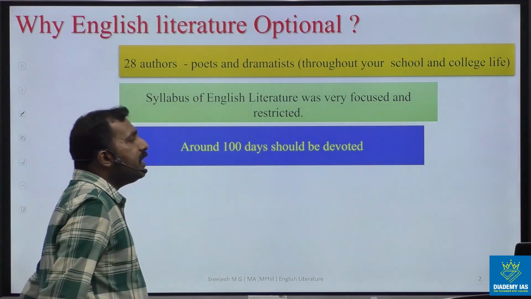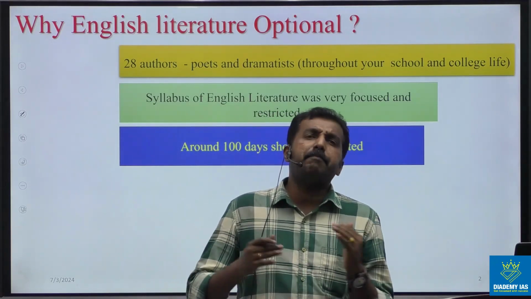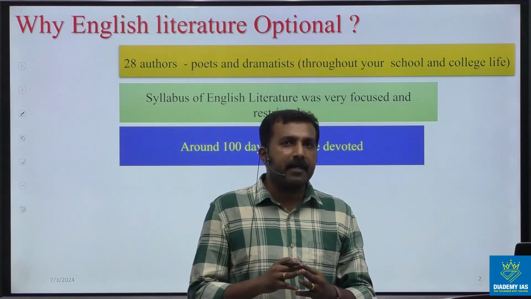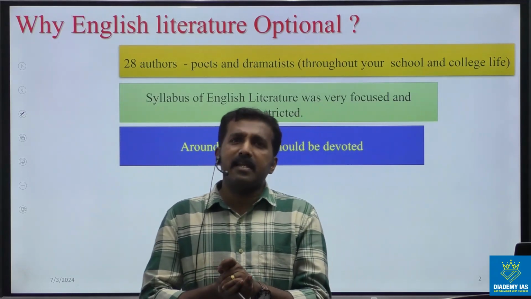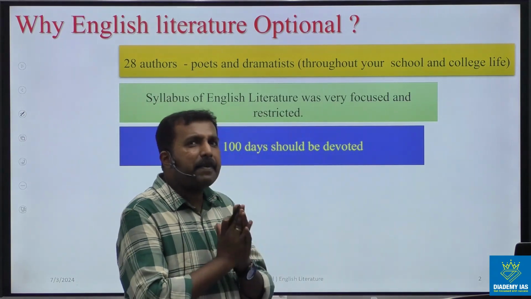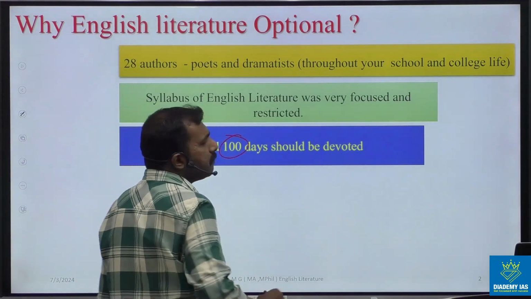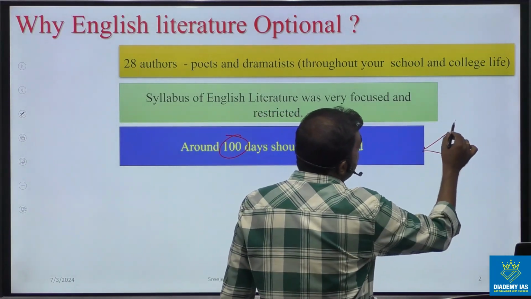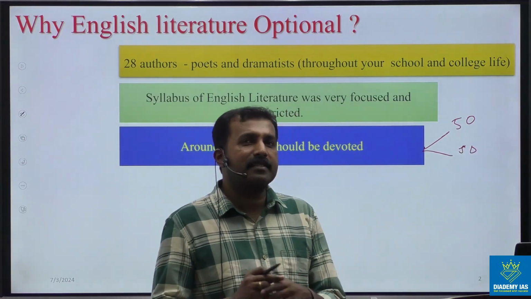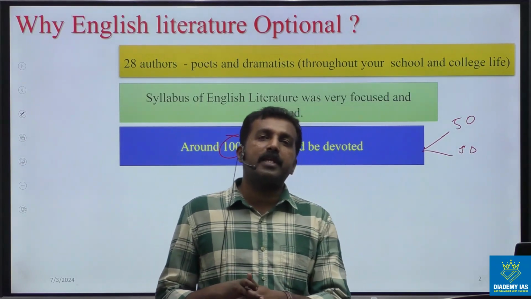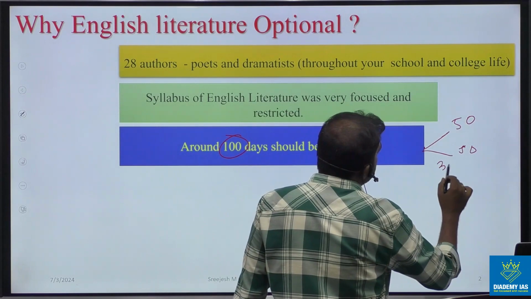Around 100 days should be devoted. That's a good advantage. When you take the other optional papers, it's impossible to prepare the entire syllabus within a short time period. Here in the English literature optional case, you can prepare the entire syllabus within 100 days. That means you can dedicate 50 days for paper 1 and 50 days for paper 2. That's enough, because that itself is an advantage when you take English literature as an optional paper. That means you have to dedicate 3 months' time.